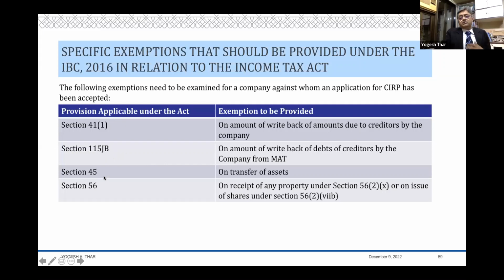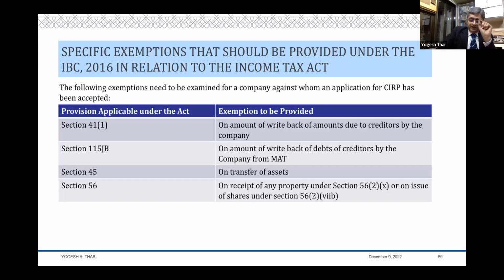You need to ask for section 45 relief in case of transfer of any assets or transfer of shares, etc. You need to ask for section 56(2)(x) and 56(2)(viib) relief because you're going to issue shares to the new shareholders, or you're going to receive any property under the IBC. There can be several situations. So these sorts of reliefs, where there is no specific provision in the Income Tax Act, you should definitely ask for and get a para on that in the order.